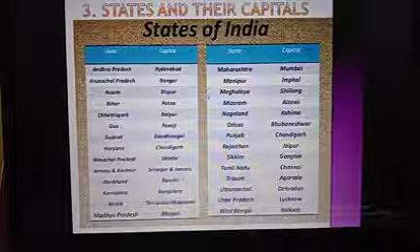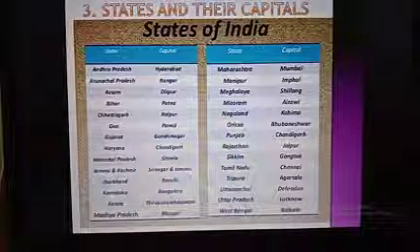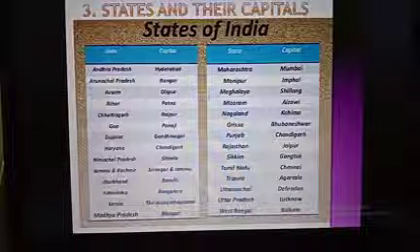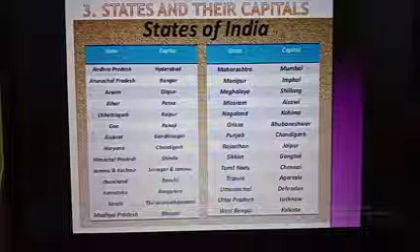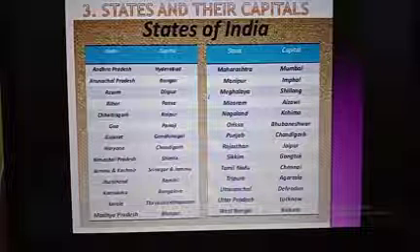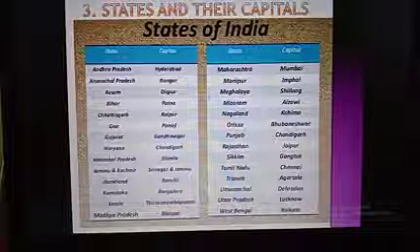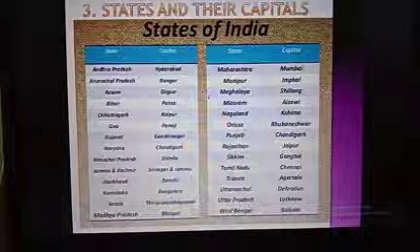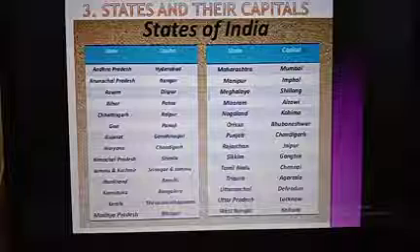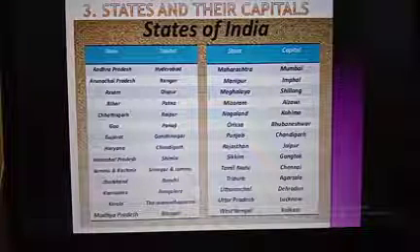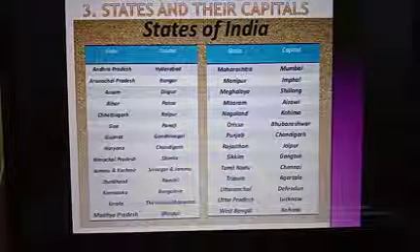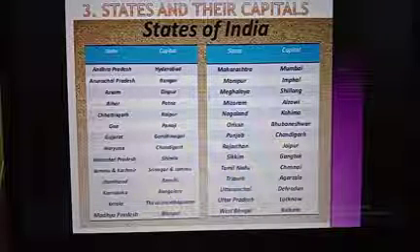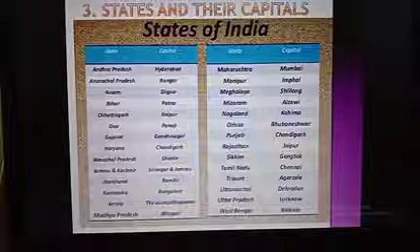Next one is Orissa. The capital of Orissa is Bhubaneswar. Then Punjab. Capital of Punjab is Chandigarh. Then capital of Rajasthan is Jaipur. Then the capital of Sikkim is Gangtok.